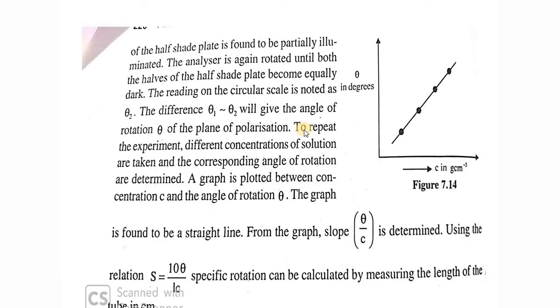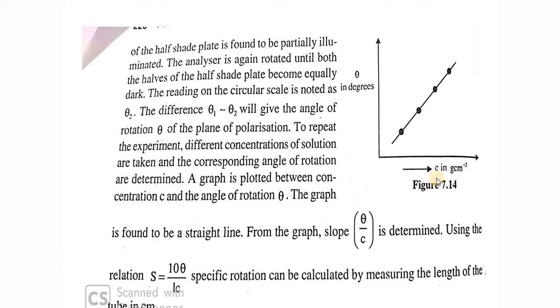So we'll get two angles, θ1 and θ2, and θ1 minus θ2 gives you the rotation in degrees. Now what you do basically in your experiment in the lab is vary the concentration of the sugar solution. That will be 1 gram per cc, 2 gram per cc, 3 gram per cc, 4 gram per cc.